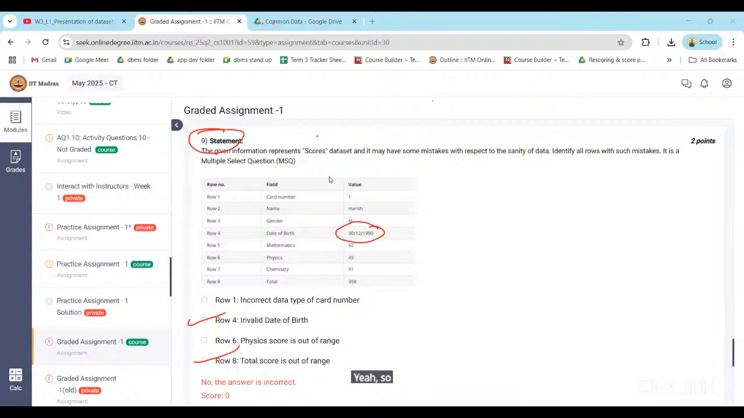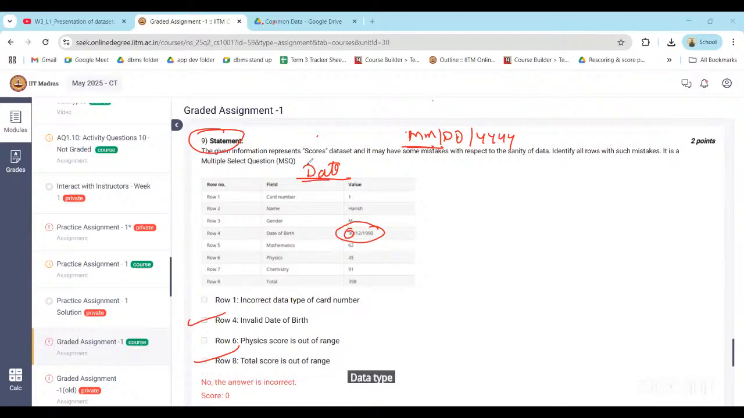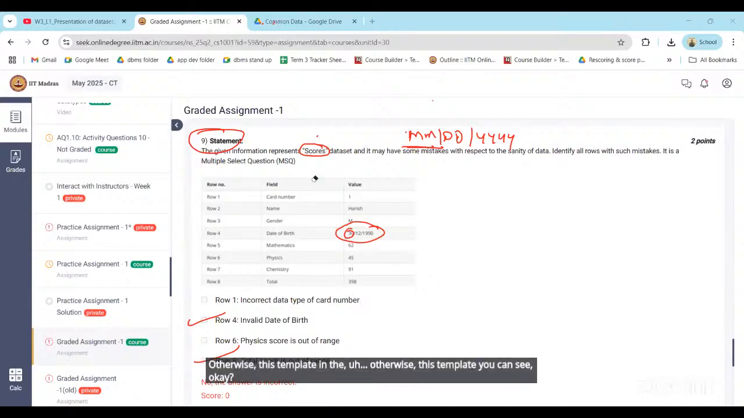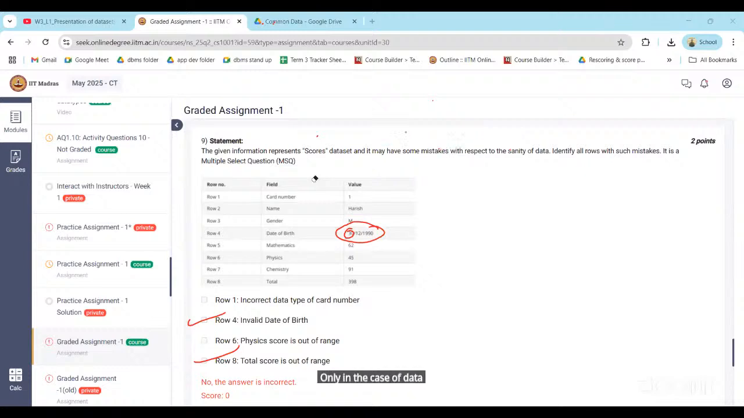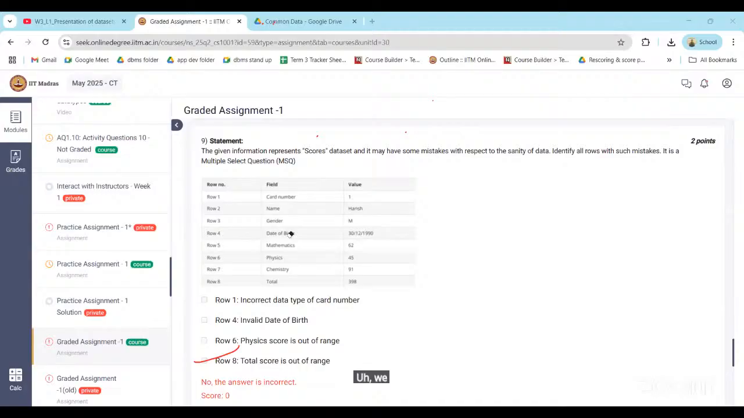Yeah. See, if I just mention MMDDYY format here, then look at the values. Can 30 be a month here? No. In that case, it will be invalid date of birth. So that's what I'm saying. Only in the case of the date data type, just look at the note we have specified. Otherwise, for all the data sets, we don't have any notes. We don't have any special note here other than for date.